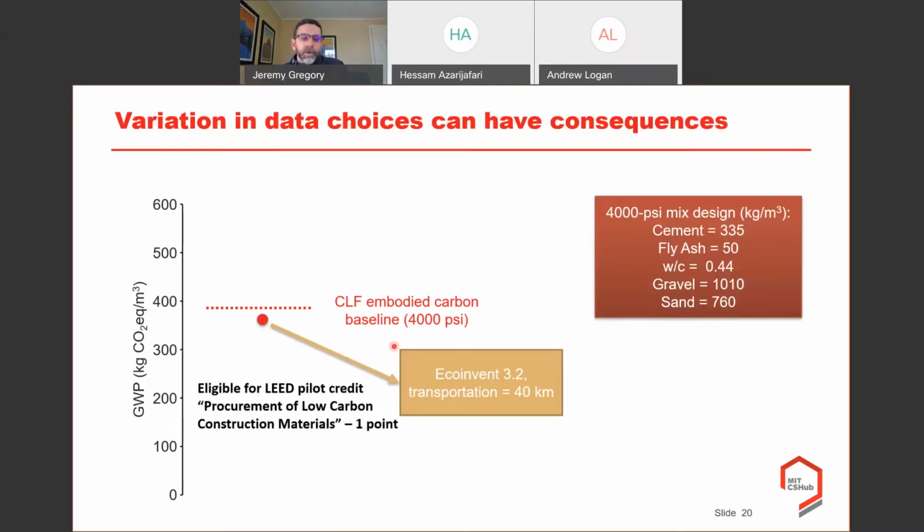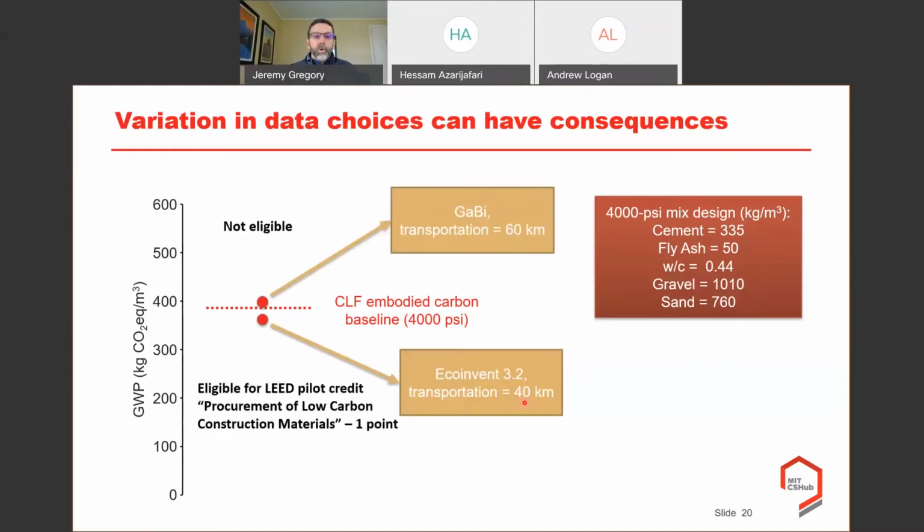And we can calculate it such that we are below this threshold, and that threshold makes this mixture eligible for a specific pilot credit that's trying to incentivize the use of low carbon construction materials in procurement. Okay, and so we did that by using this background data set, EcoInvent, and a transportation distance of 40 kilometers.